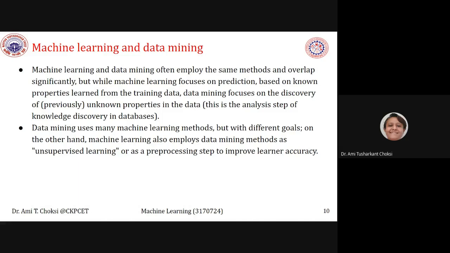See, data mining uses machine learning methods, right? But the main focus of data mining is on discovery of previously unknown properties in the data, right? Data mining uses many machine learning methods but with different goals. On the other hand, machine learning also employs data mining methods as unsupervised learning or as a pre-processing step to improve learner accuracy. Okay?